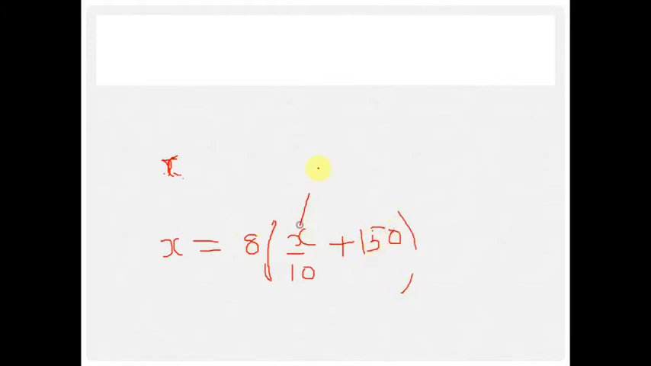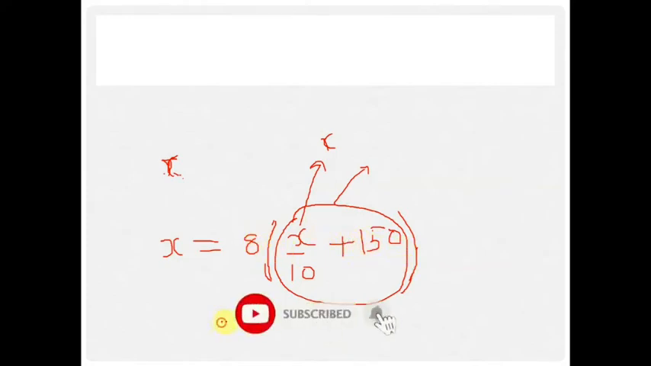x by 10 is the initial cost that each friend was giving, but 150 is added for each friend because two friends left. So this is the amount that one person has to pay. So for 8 persons it will be 8 into this much. After solving this you will get the value of x equal to 6,000 rupees. Okay, so let us check.